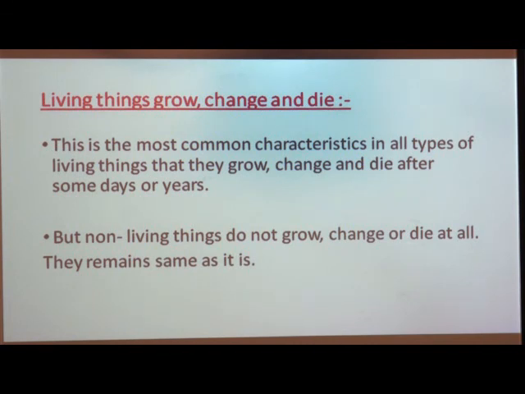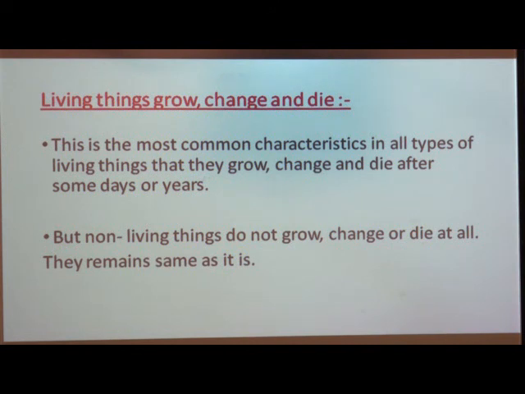Then see the next characteristic of the living thing, that is, living things grow, change and die. This is the most common characteristic in all types of living things, that they grow, change and die. This is a very unique and important characteristic of all living things, that they grow, change and die after some time.